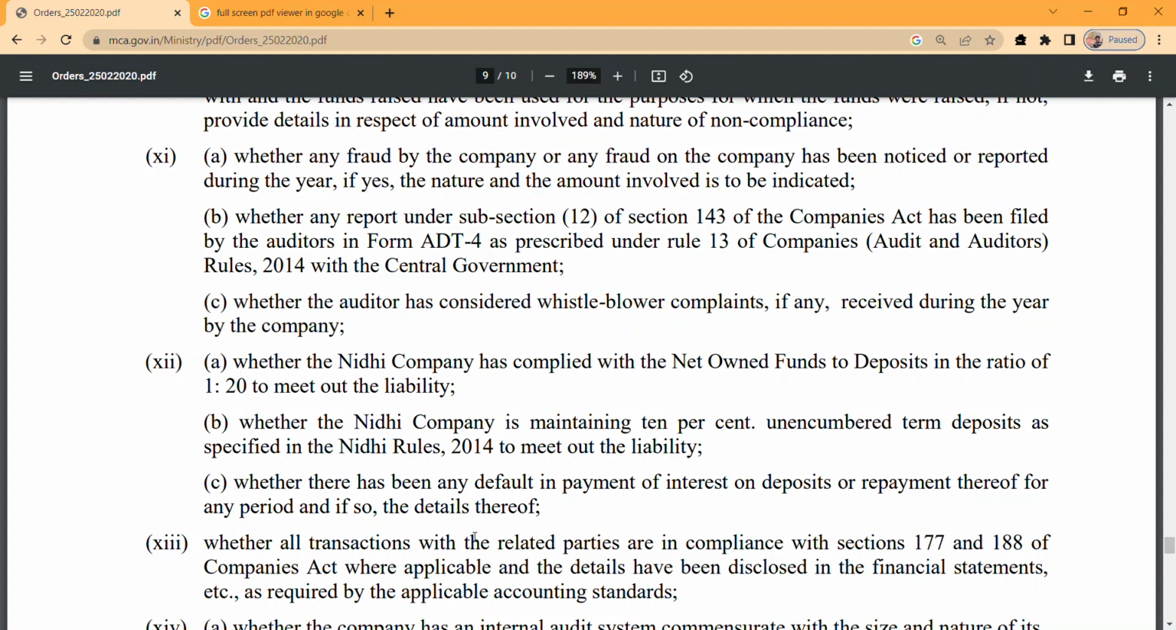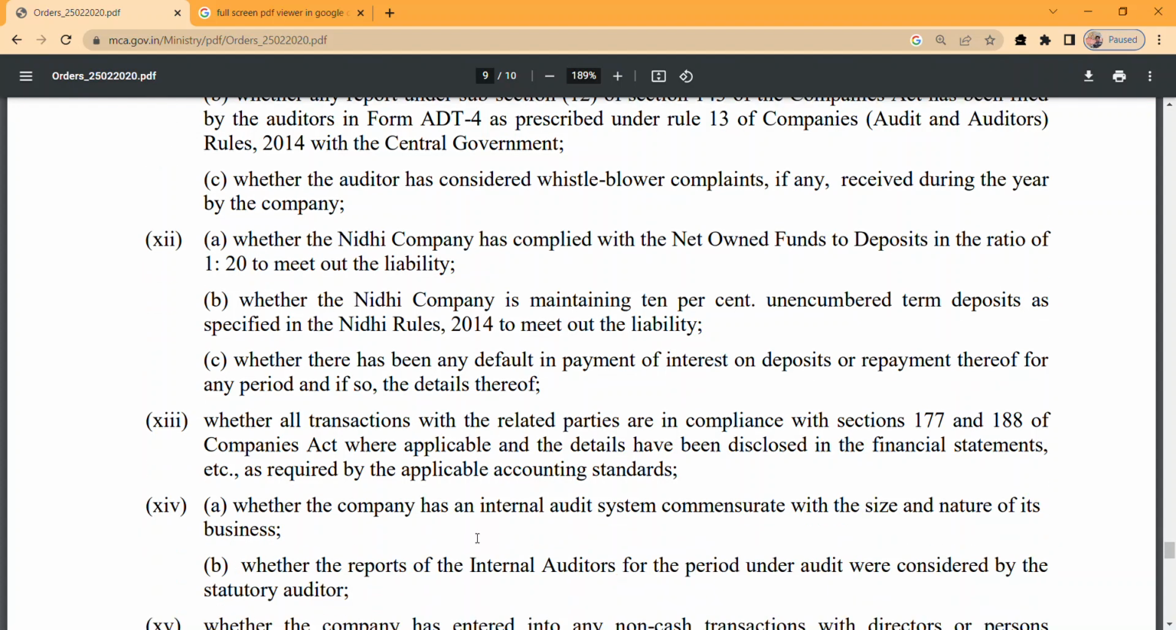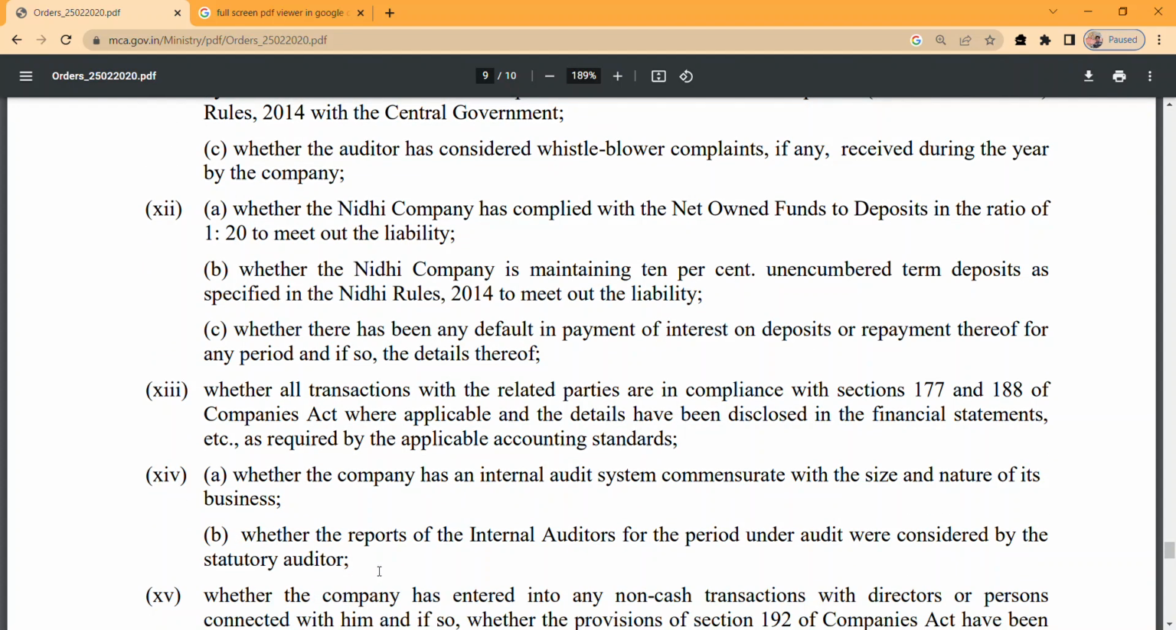Whether all transactions with the related party are in compliance with section 177 or 188 of the Companies Act. Perfect. Let's come to point number 14. Whether the company has an internal audit system commensurate with the size and nature of business. Whether the reports of the internal auditor for the period under audit were considered by the statutory auditor, we need to check that.